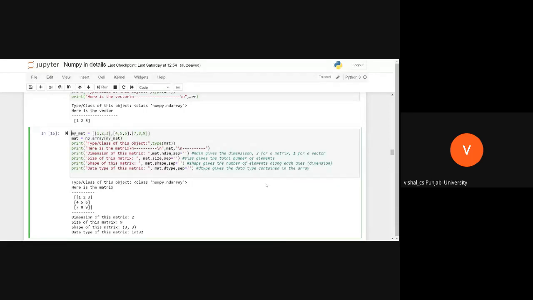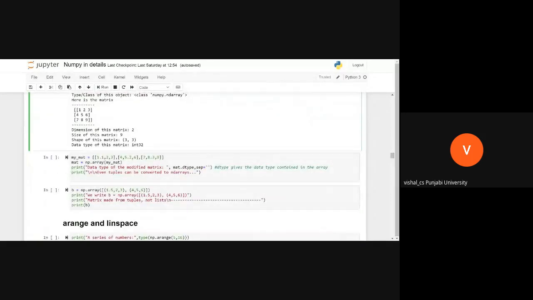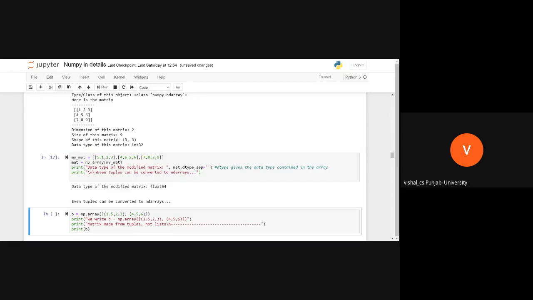Now, see what I have created, similar. Please see the dimensions of this matrix.